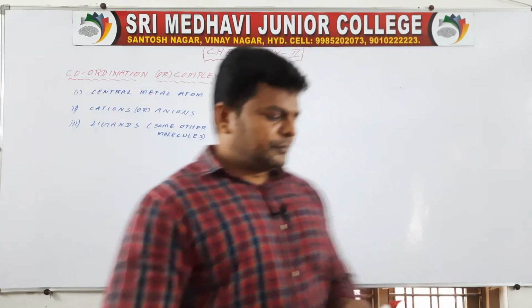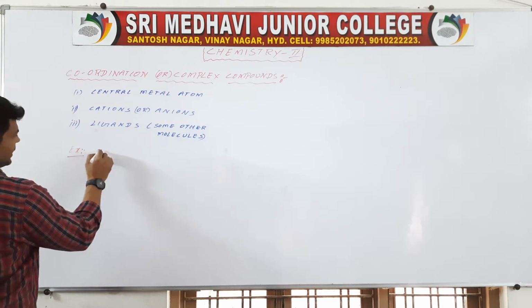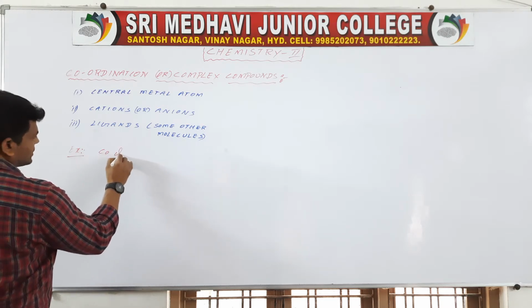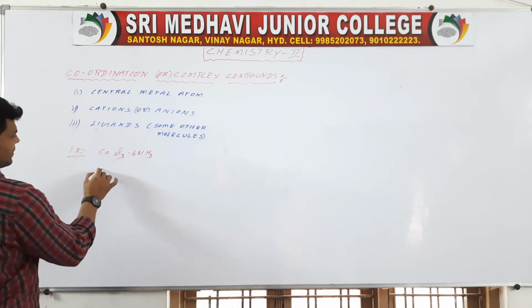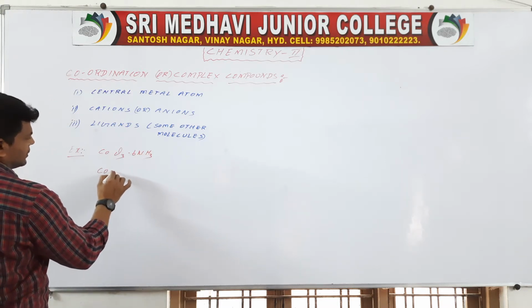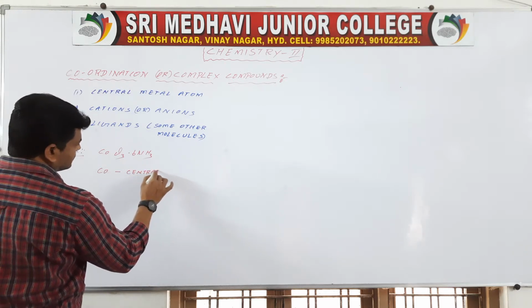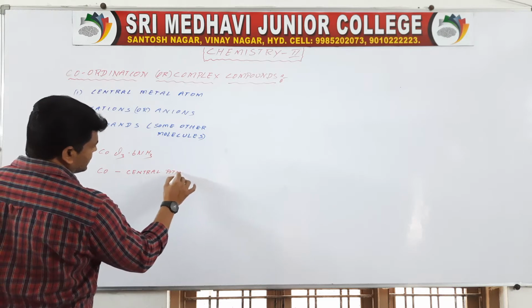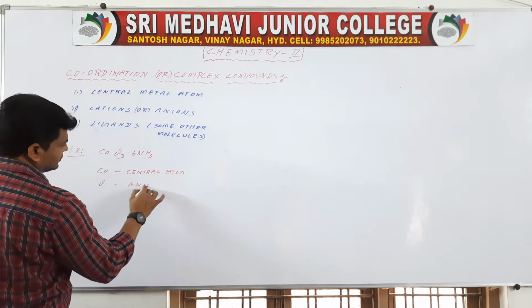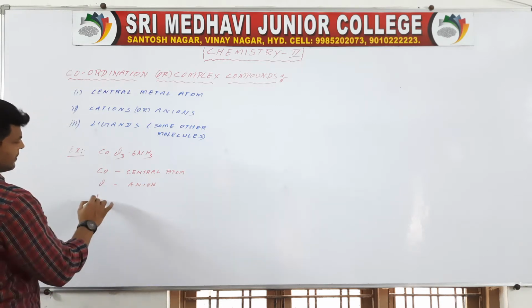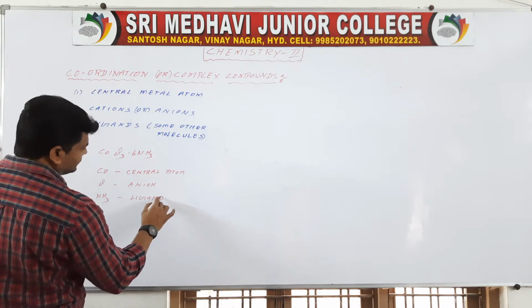For example, if you take CoCl3·6NH3, here Co is the central atom, Cl is the anion, NH3 is a ligand.